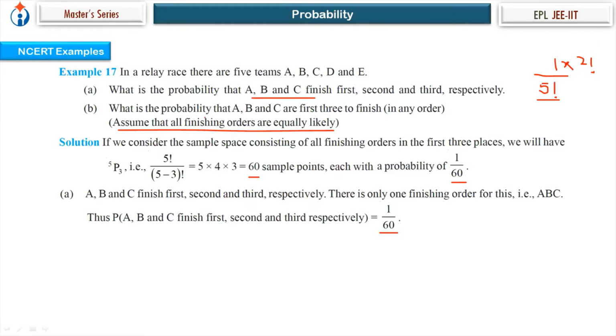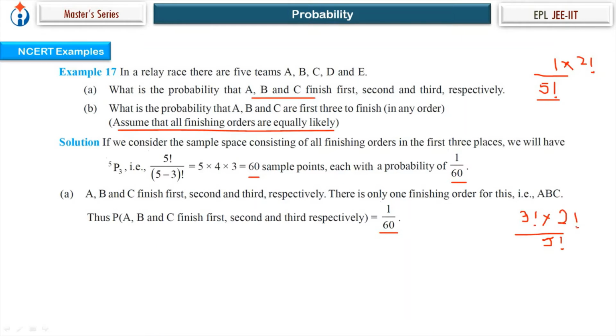Okay, let's look at the second. What is the probability that A, B, and C are the first 3 to finish in any order? If I go by the simple method, 5 factorial is the sample space, and A, B, C are the first 3 to finish, so they are at the first 3 places, so 3 factorial, and for the next 2 positions, 2 factorial.